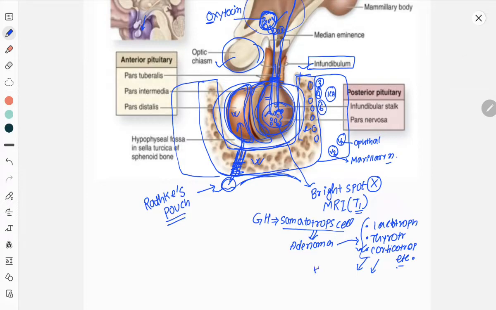This is a hormonal effect. Another type of hormonal effect may be seen if there is a tumor in the upper portion of the anterior pituitary. It will compress the stalk, and after stalk compression there will be decreased circulation of hypothalamic hormones to the pituitary gland.